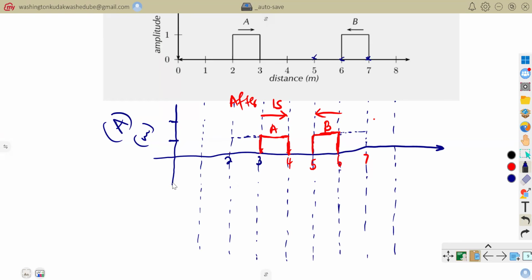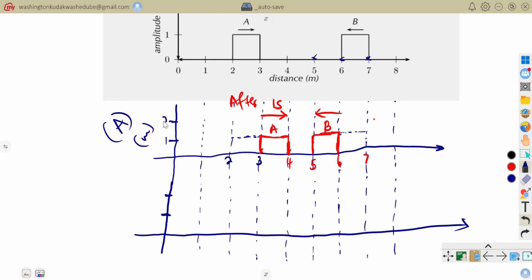Now, if that is the case, let's say that this is our reference point. And then we are still having 1 meter as our amplitude and 2 meters. So this was 1 and this was 2. This is 1, this is 2, 3, 4, 5, 6, 7, and 8 in meters. This is our distance and that is our amplitude.